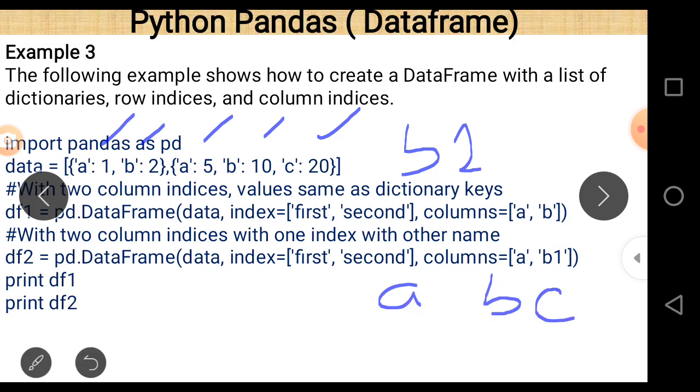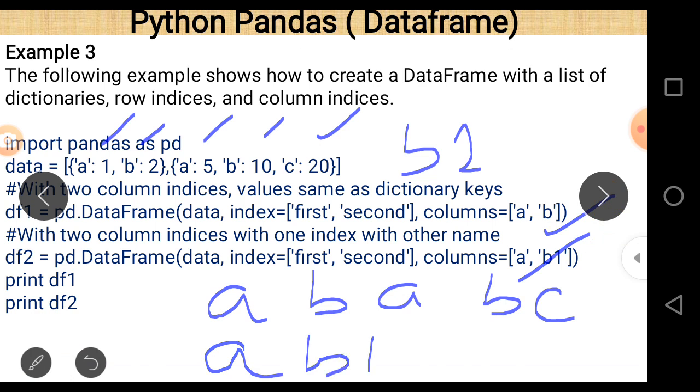And in this line we just print two columns a and b for data frame df1, and for data frame df2 we print a and b1. Now this is a very important point. There are values belonging to a and b, but there is no value corresponding to b1.